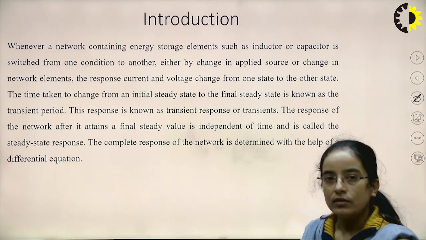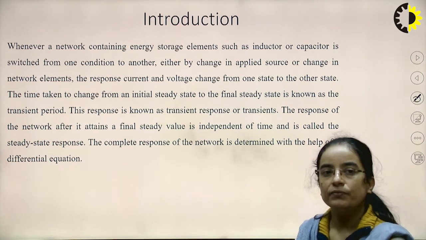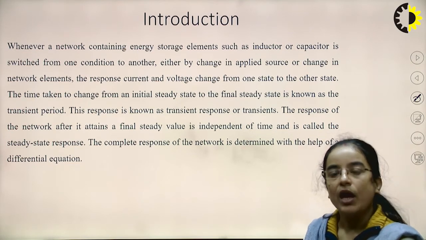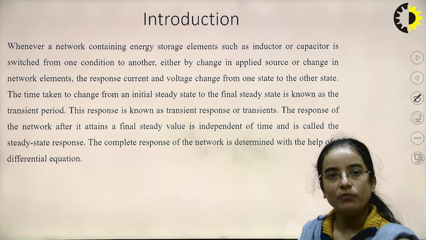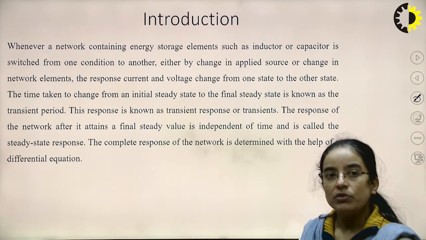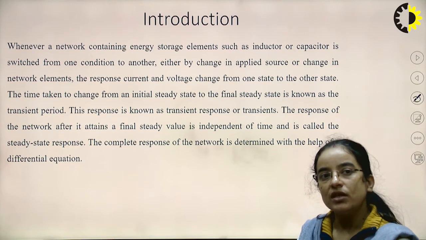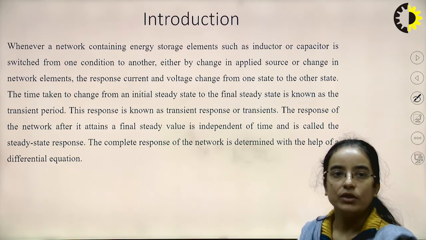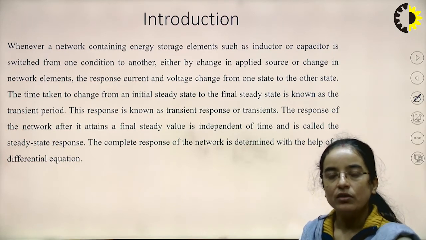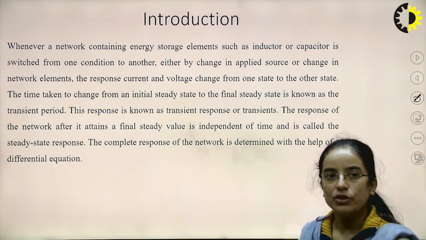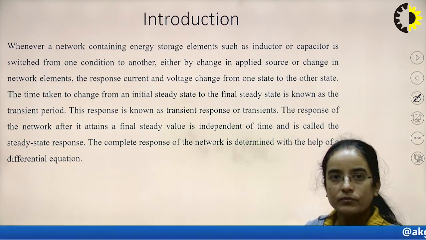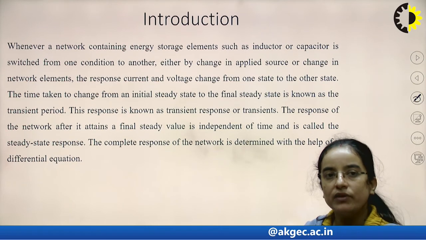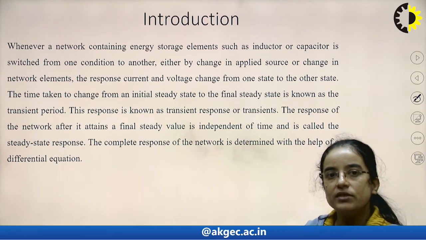In the earlier lecture we discussed that if there is an inductor and capacitor in the network, there may be some initial condition. If we change the position of the switch from one condition to another, there may be a change in the characteristics of the responses, which may be current or voltage. The time taken from switching from one position to another is known as the transient period, and the steady value that we attain after a certain time is the final steady value.